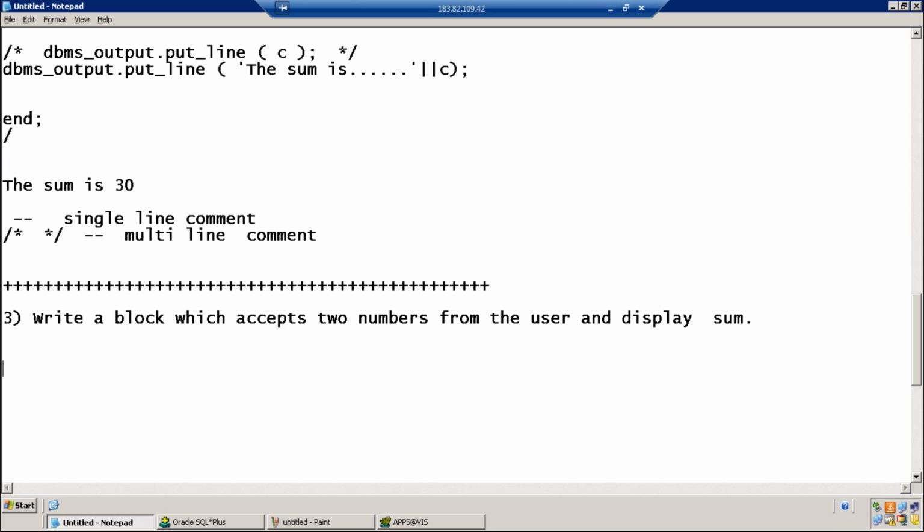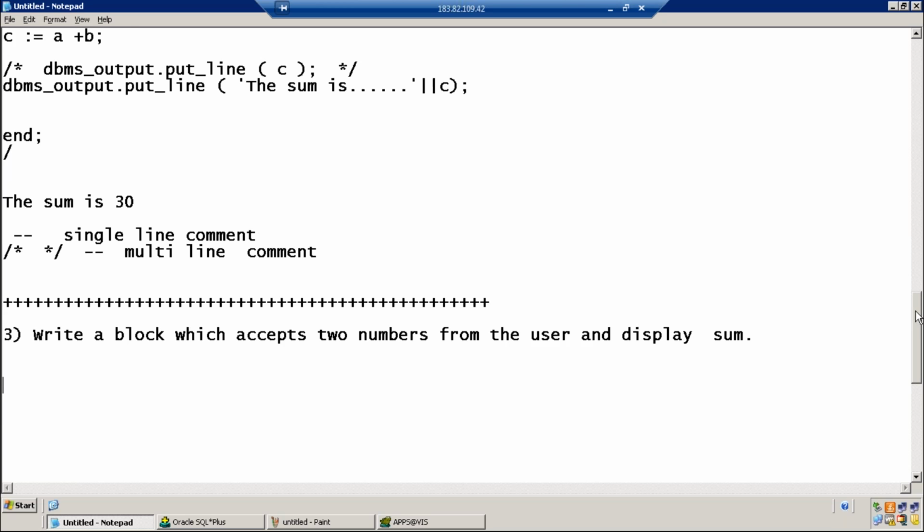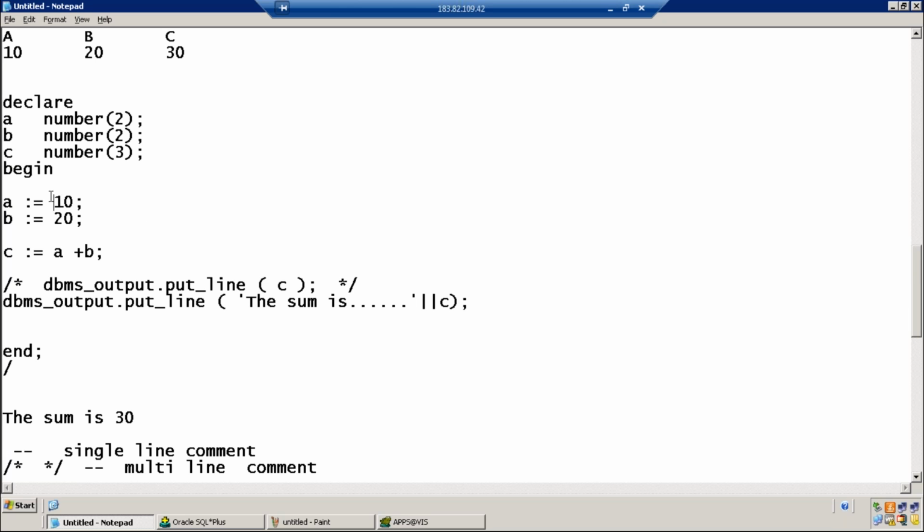Display the sum. We already have learned a program which is displaying the sum. The only difference is the values 10 and 20 we are hard coding in the program. I don't want to hard code the values. These values should be passed by the user at the runtime.